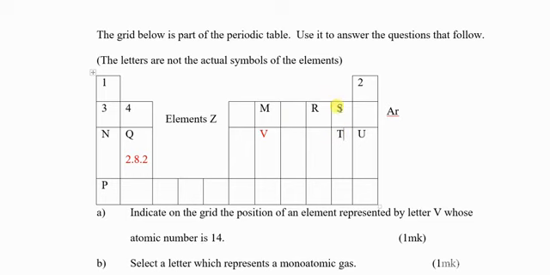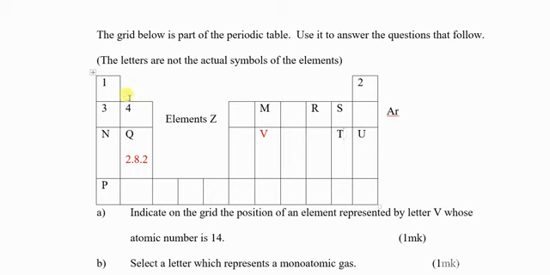What is the chemical family given to group 7 elements? This one is called halogens. You should know that. So group 7, S and T belong to a chemical family called halogens. Group 1, we call it alkali metals. The group 1 metals are given the name alkali metals. Group 2 elements are called alkaline earth metals.